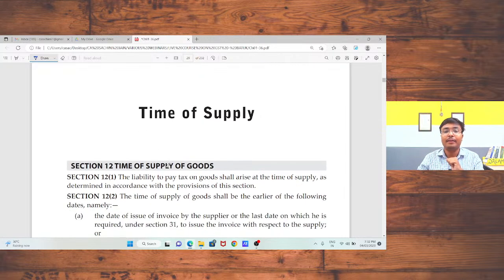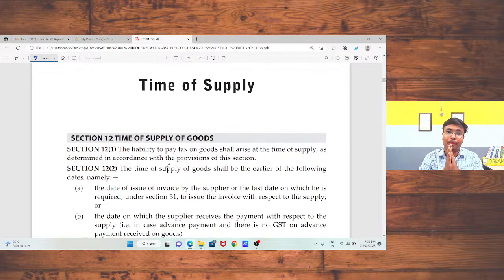Now, sir, the question arises, at which time I need to pay the tax and what is the relevant time on which I need to pay the tax. This is a very important aspect of law, because if my liability to pay tax is in January, and I pay the tax in March, in that case, there are multiple penal provisions and multiple interest implications on me. So this is my basic duty that I need to pay the tax on time.